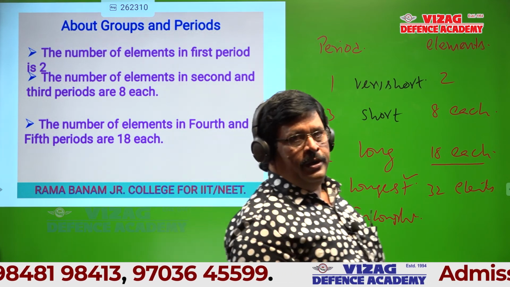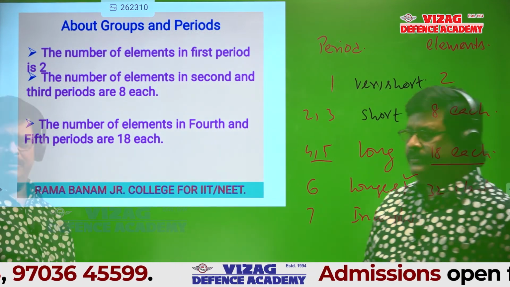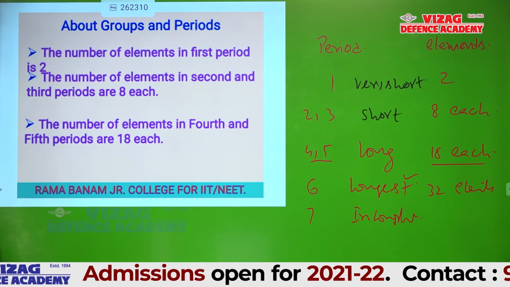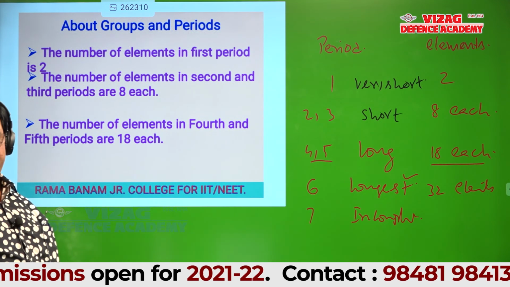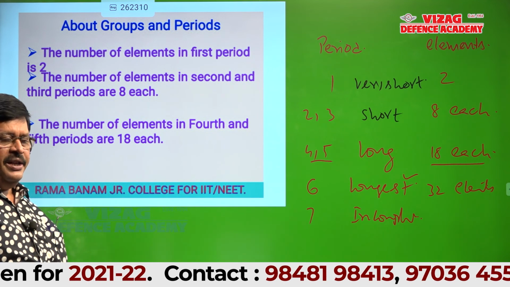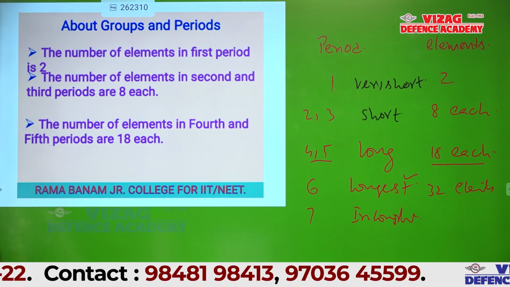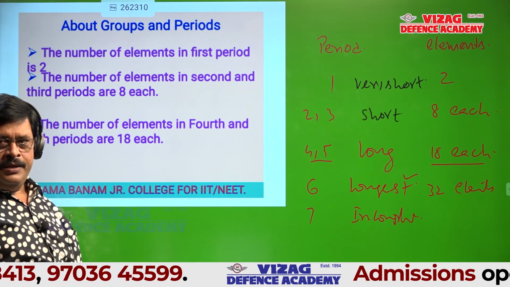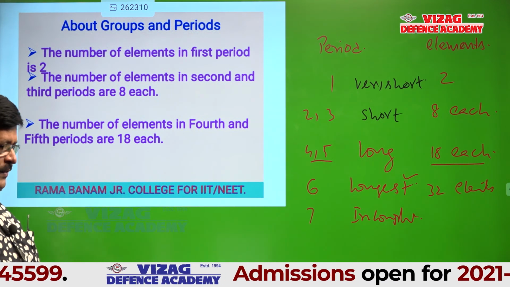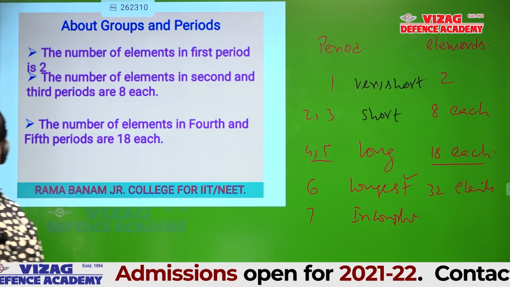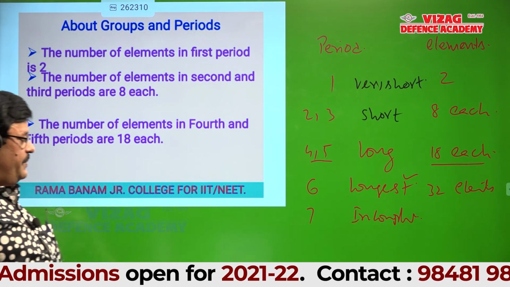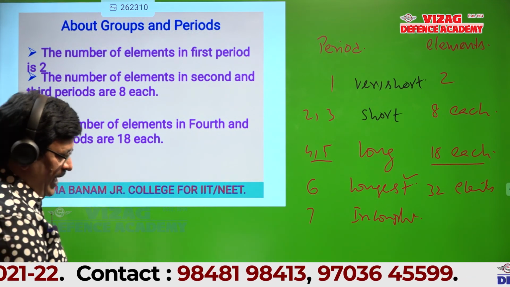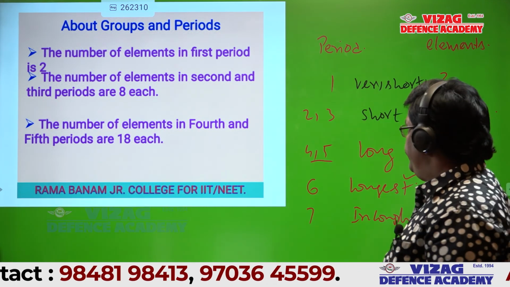Period number 4: 18 elements. Is it okay, students? The fourth period is a long period, 18. The fifth period is also a long period, 18 elements. The sixth is longest, 32 elements. The seventh is incomplete. Is it okay? Yes, sir.